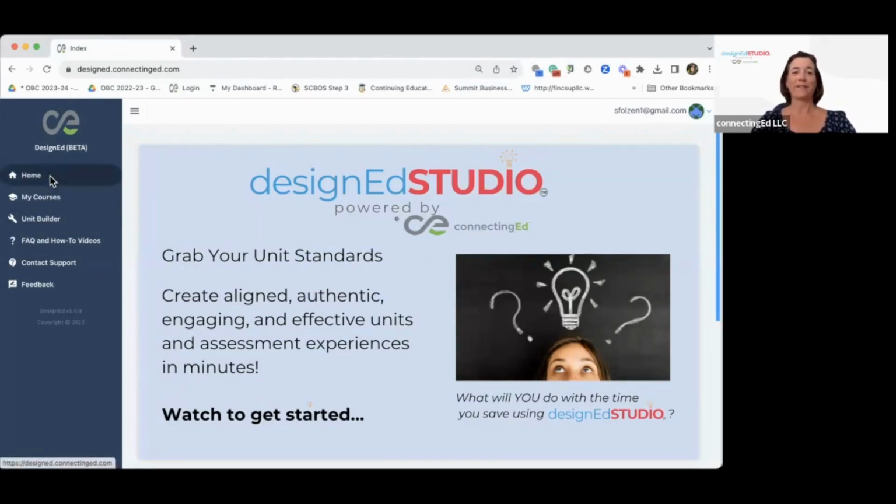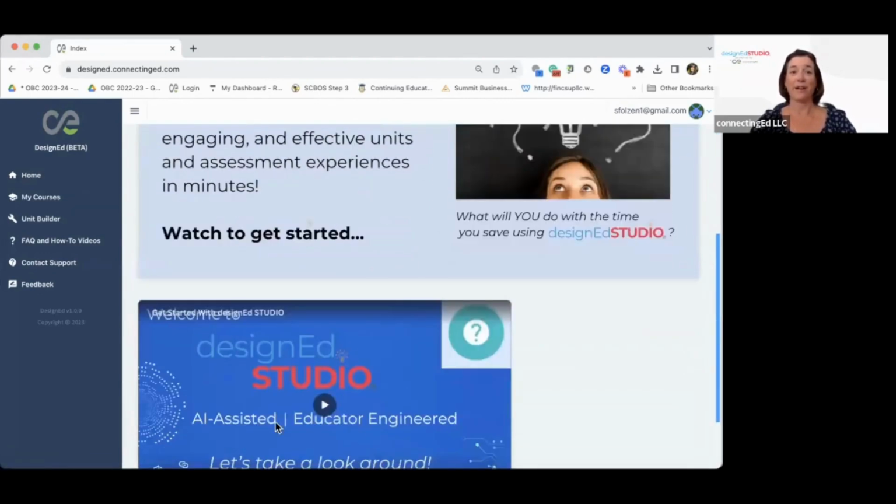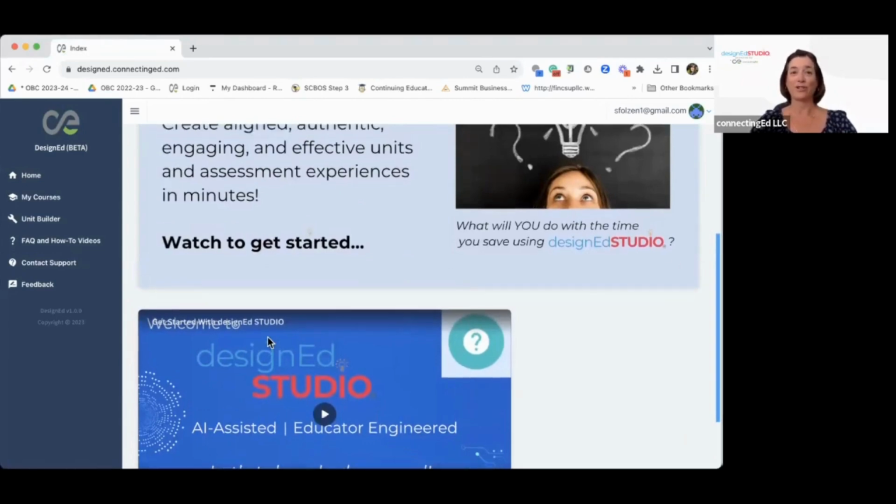So we're going to land right here on your home page. And as you can see, it's pretty simple. If you ever need to come back and just get a quick 2-minute video of an overview of everything you can do in our app, just come right down here to the Getting Started video.